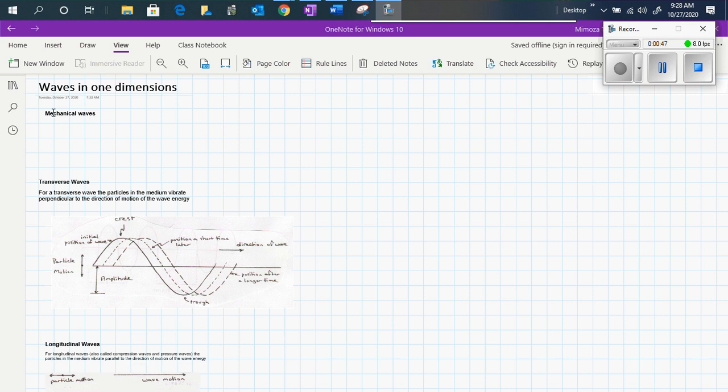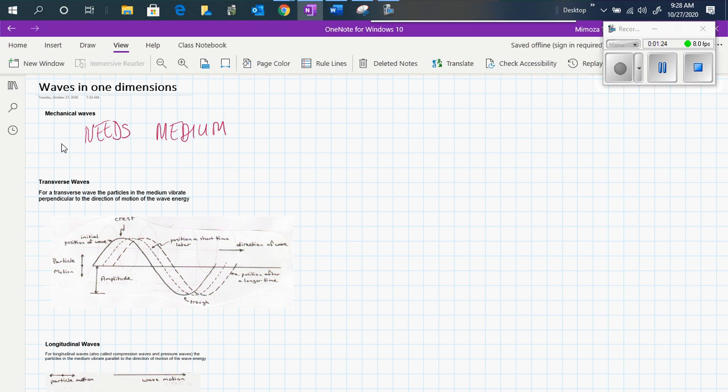If we have a vacuum, then mechanical waves are not able to transmit that energy from point A to point B. So, in contrast with electromagnetic waves, which you will see in Physics 30, mechanical waves need a medium to be carrying that energy from point A to point B. So mechanical waves need a medium.